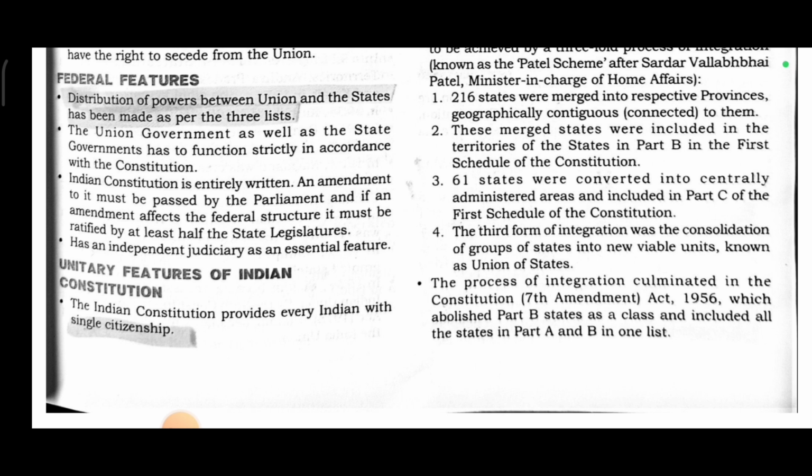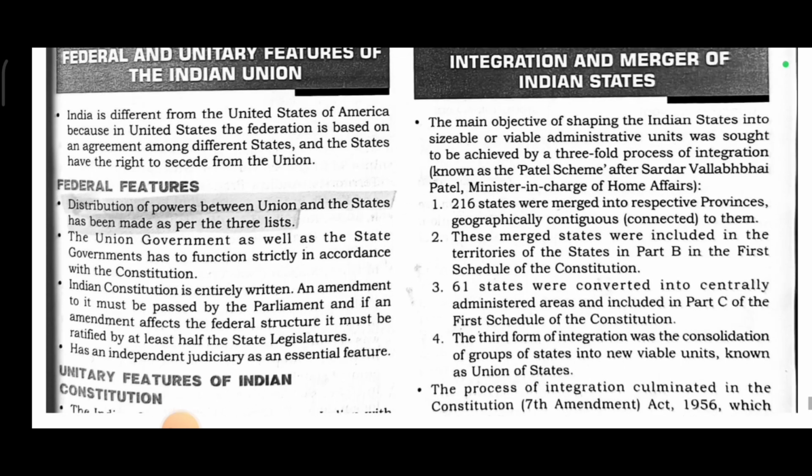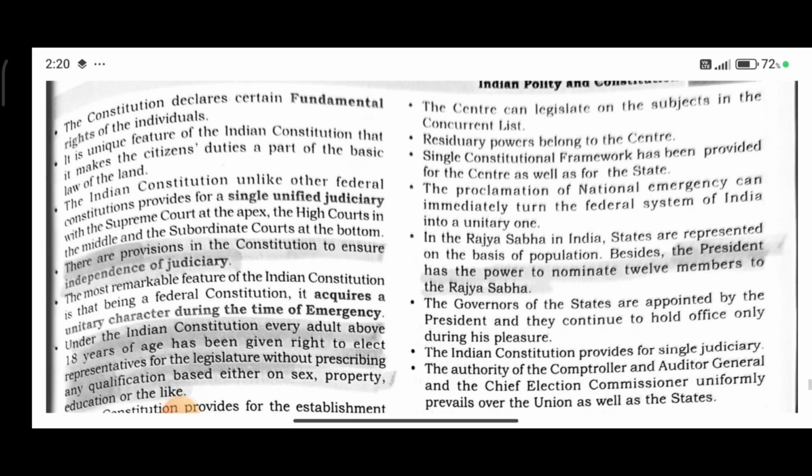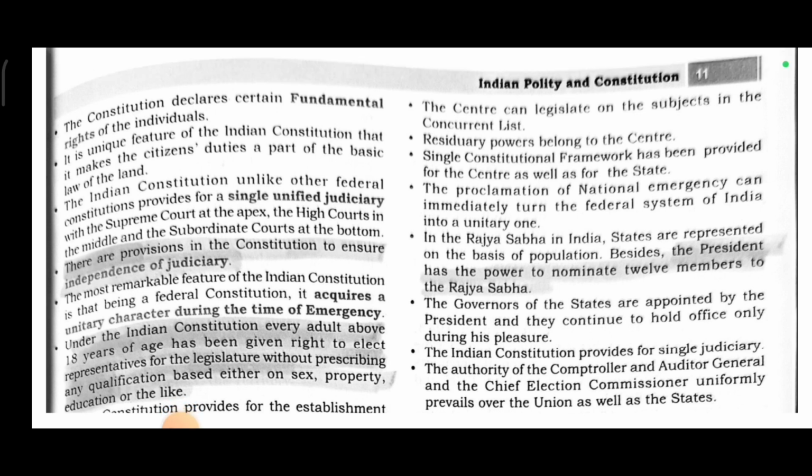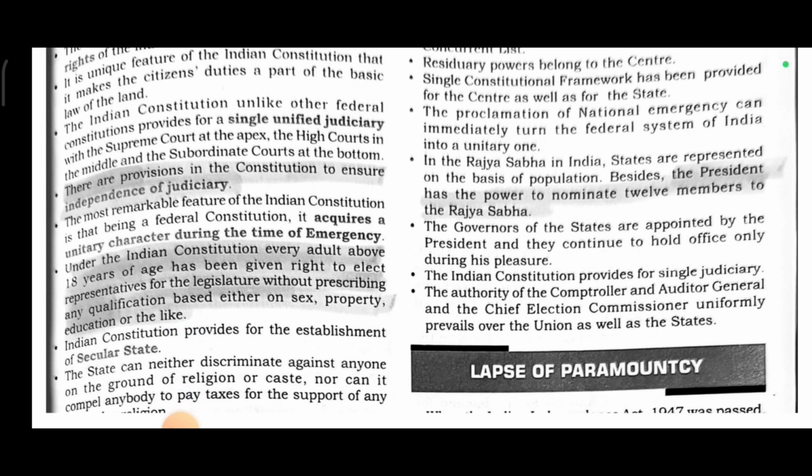Unitary features of the Indian Constitution. The Indian Constitution provides every Indian with single citizenship. The center can legislate on the subjects in the concurrent list. Residuary powers belong to the center. A single constitutional framework has been provided for the center as well as for the states. The proclamation of national emergency can immediately turn the federal system of India into a unitary one.